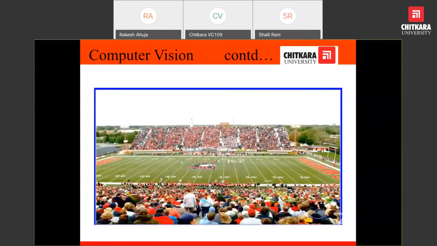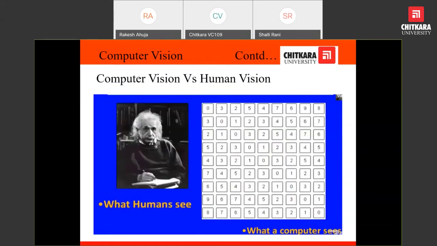Another example: by looking at this, maybe thousands of words are there, thousands of people are there to analyze this picture. What is happening, actually? This is another example. This is a pattern of number systems over here, and we are comparing what a human can interpret and what a computer can see.